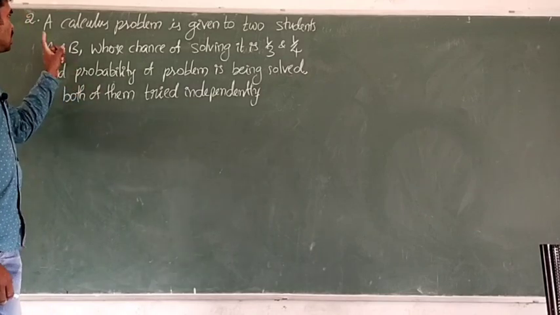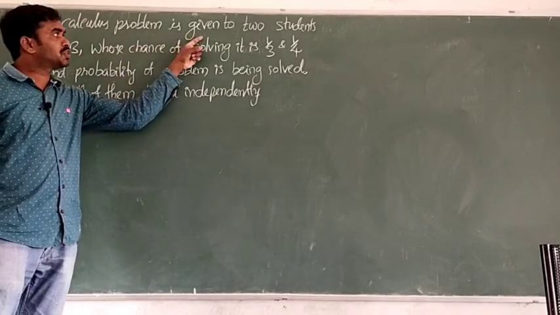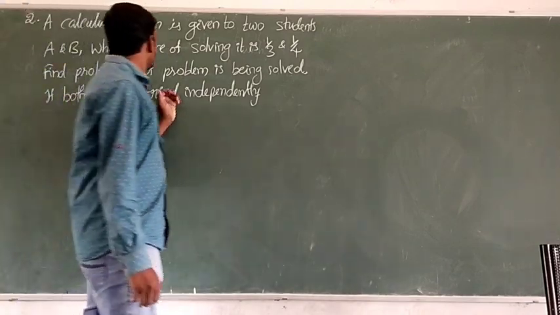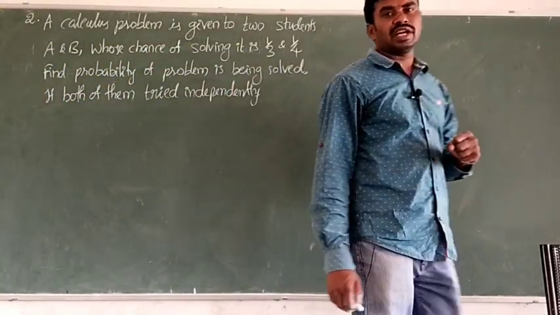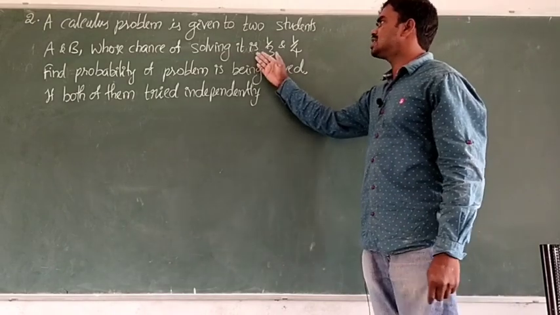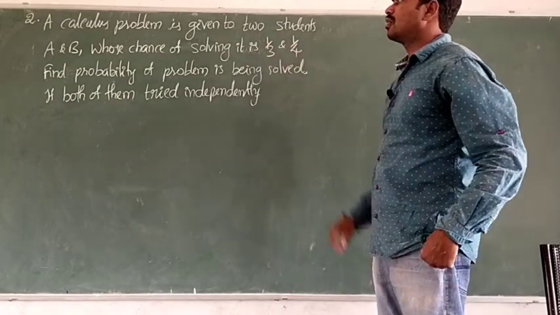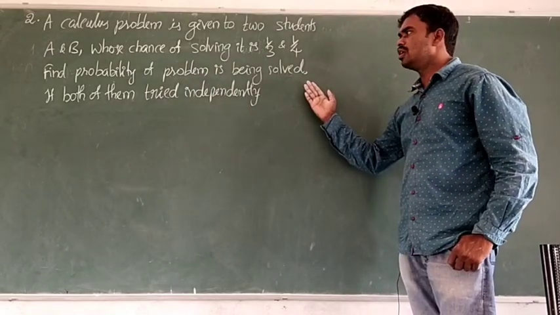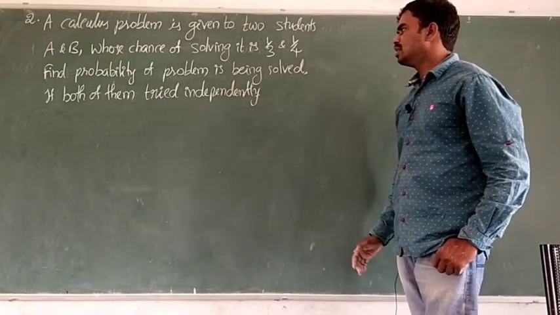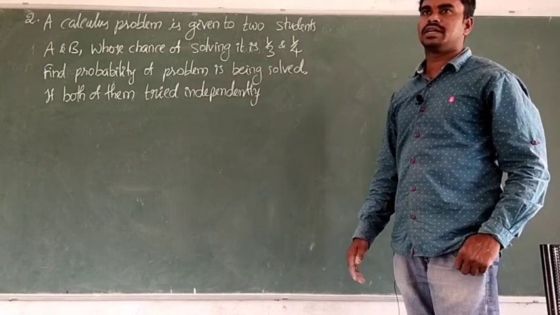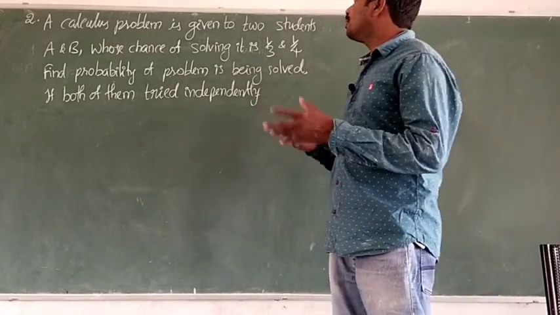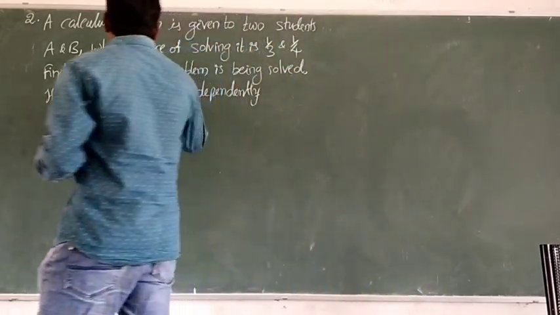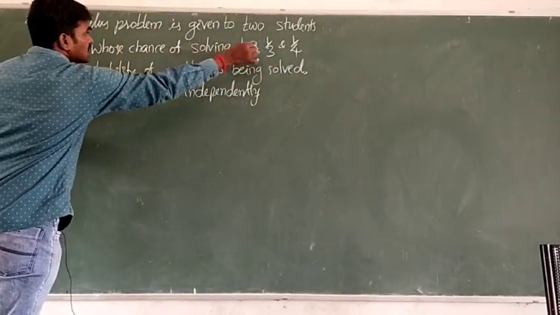Okay, second question. A calculus problem is given to two students A and B, whose chances of solving it are 1/3 and 1/4. Then find the probability of the problem being solved if both of them tried independently. So one problem is given to two students, student A and student B. The chance of A solving is 1/3.